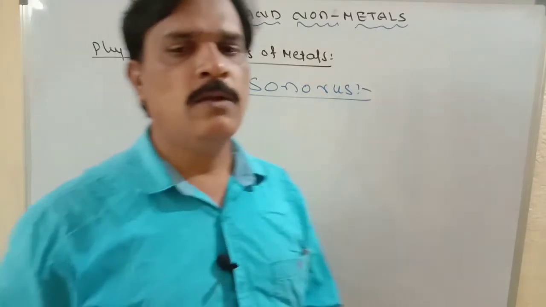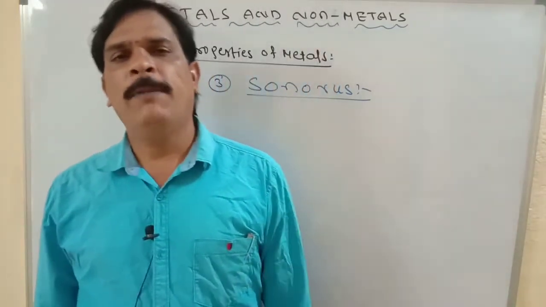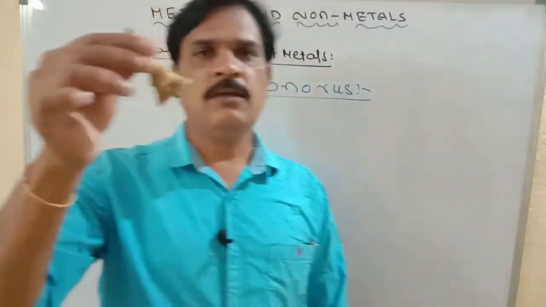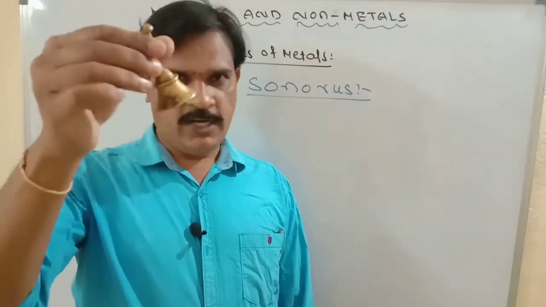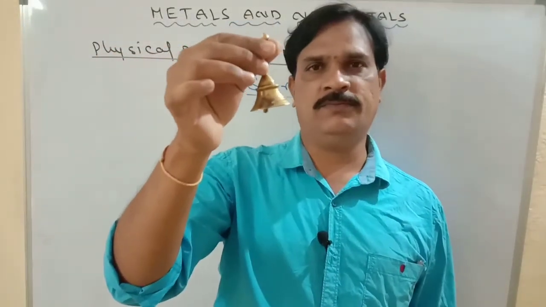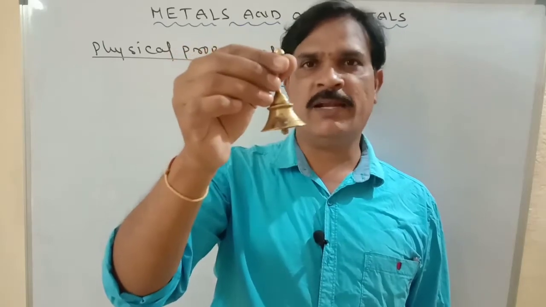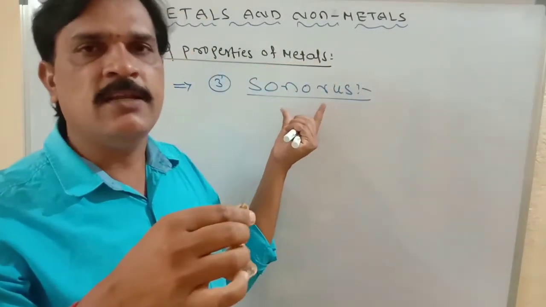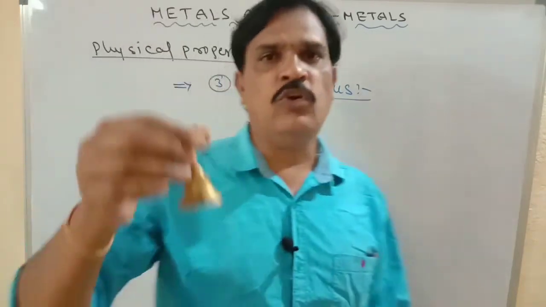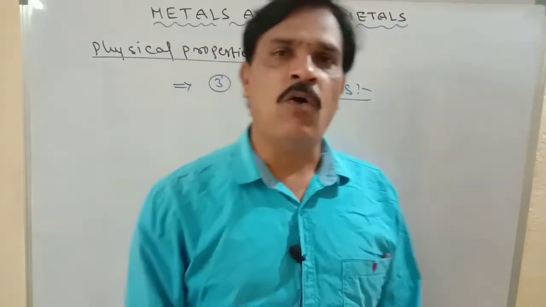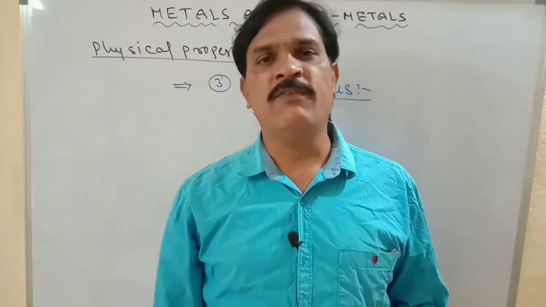Sonorous. Metals are sonorous. Once you ring a bell, if you observe this bell, it is made up of metal only. Once you strike this metal, it gives a sound, so metals are sonorous in nature. We observe this in bells in temples, calling bells, and also our school bell.